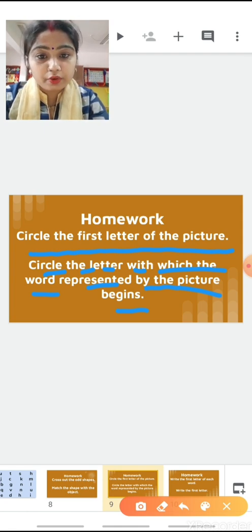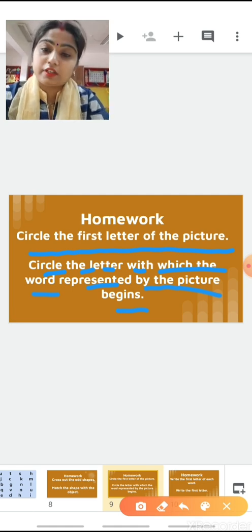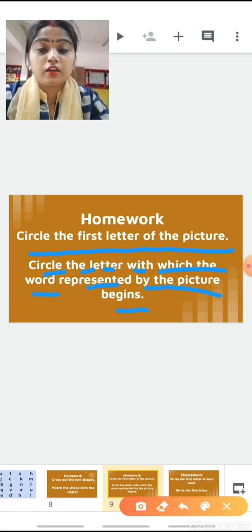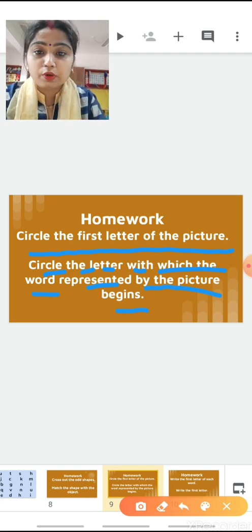So your today's homework is you all have to practice this. In both exercises pictures are given, words are given, and you have to circle the first letter with which the picture begins.